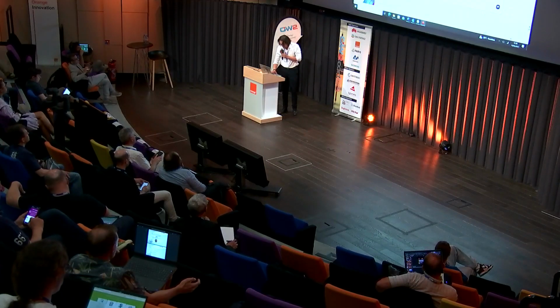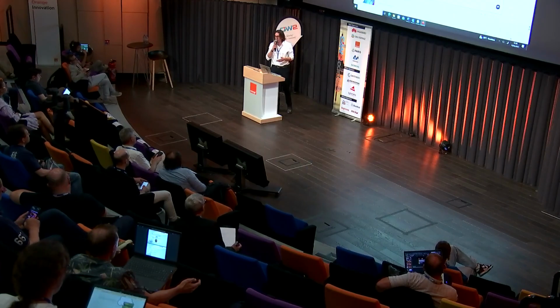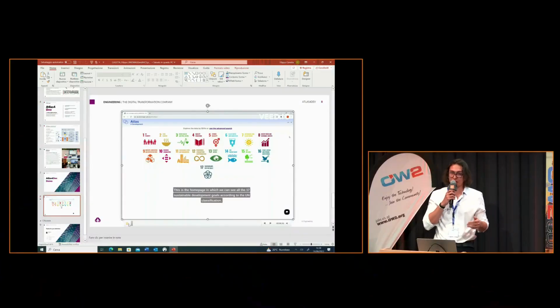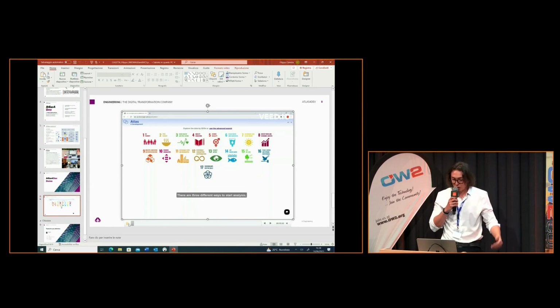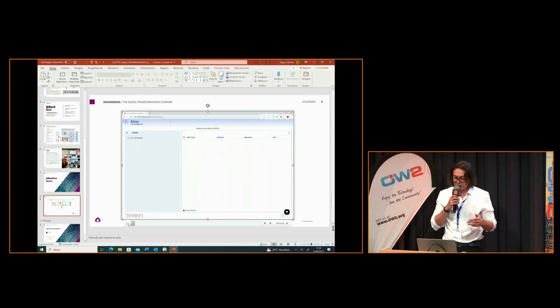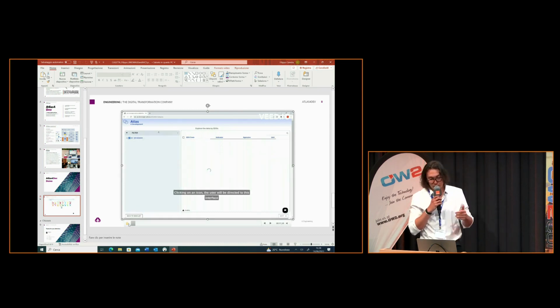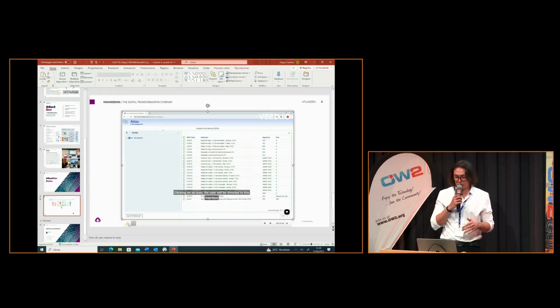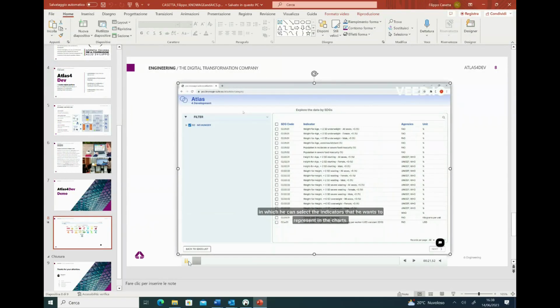Okay. This will be the homepage of the platform, in which we can see an infographic containing all the 17 Sustainable Development Goals according to the United Nations classification for the Sustainable Development Goal. And there are 3 different ways to start analysis. The first one is by clicking on an icon. Clicking on an icon, the user will be directed to this interface in which he can select the indicators that he wants to represent in the charts.